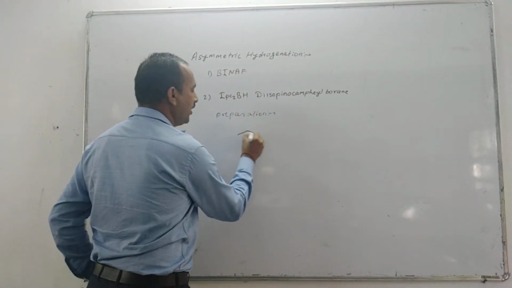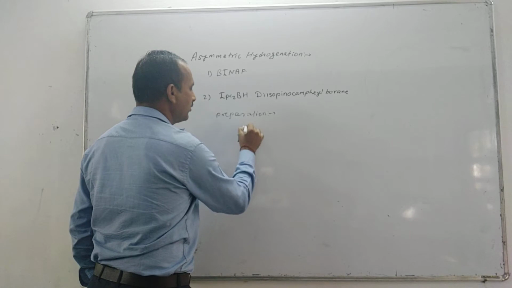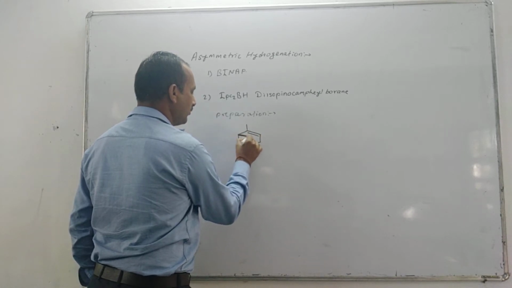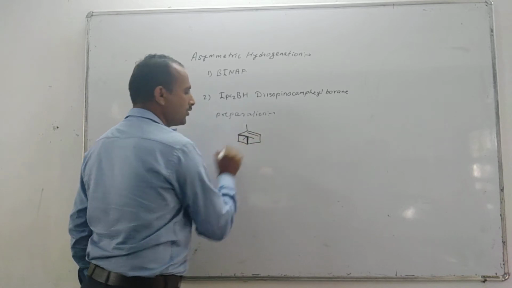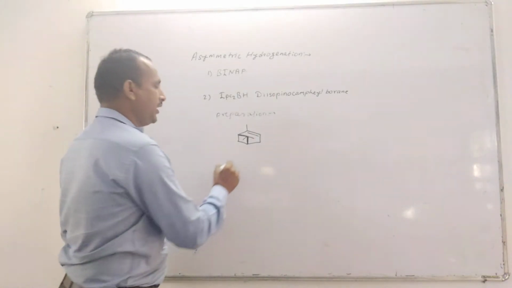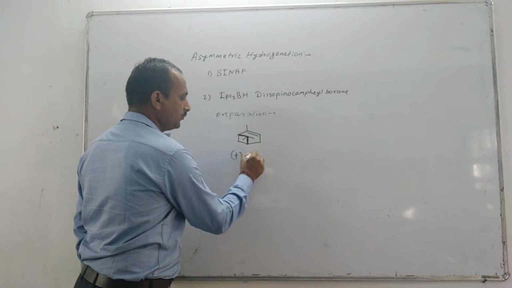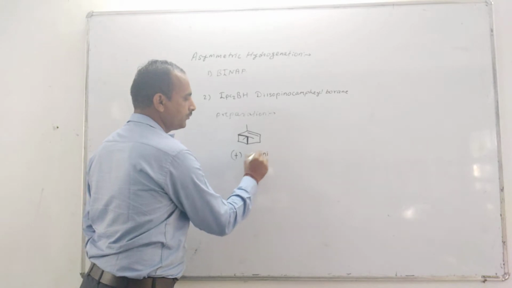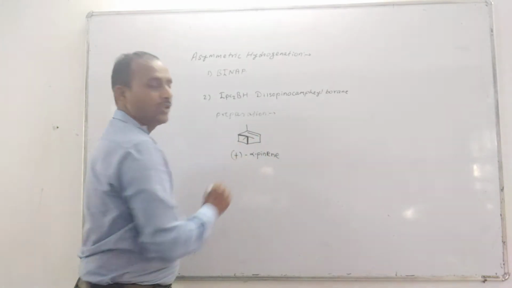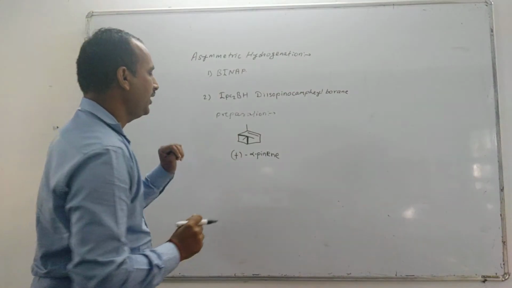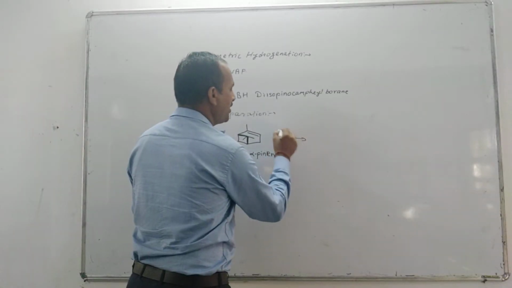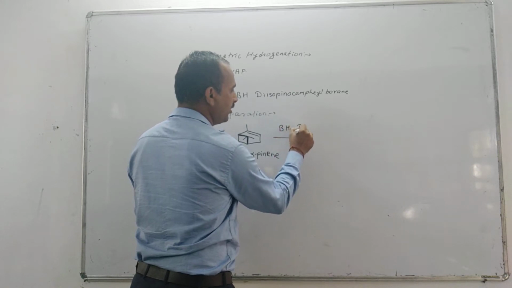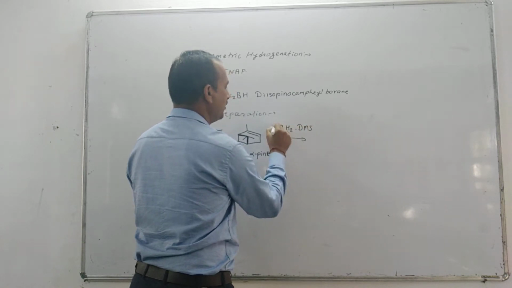So this is the plus alpha-pinene. This plus alpha-pinene undergoes hydroboration with BH3 in dimethyl sulfide.